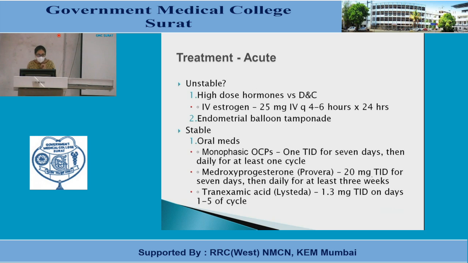In case of a stable patient, one is oral medication, that is monophasic OCP, 1 TID for 7 days and then daily for at least 1 cycle. Then the other is medroxyprogesterone, 20 milligram TID for 7 days, then daily for at least 3 weeks. Then there is tranexamic acid.